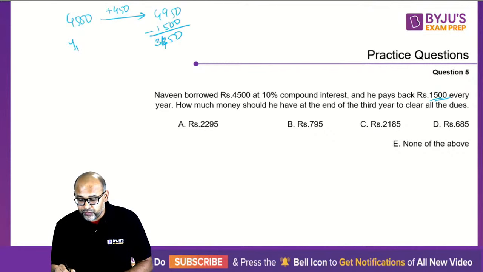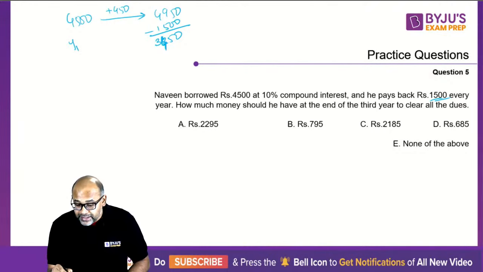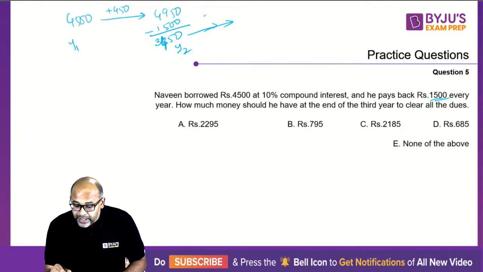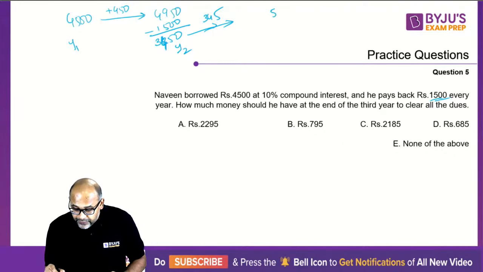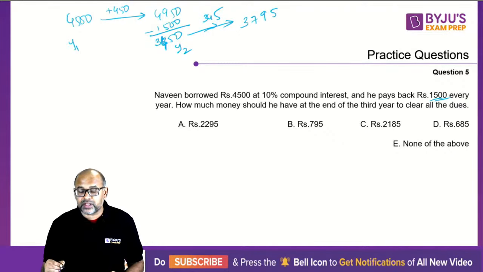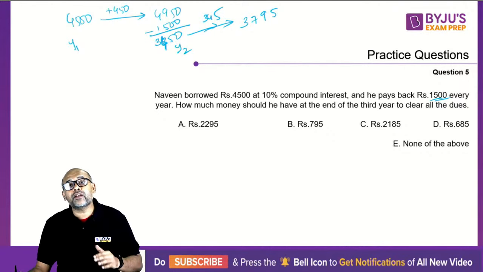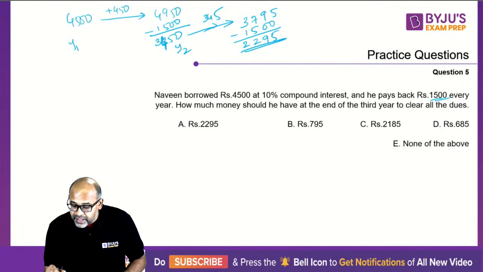This is 3,450. So 3,450 is what I owe at the end of the first year, which is the same as the starting of second year. So year 2 starts with 3,450. Now again I add 345 rupees as interest, 10% is interest. So it becomes 3,795, the amount that I'm supposed to pay. But at the end of the second year, I'm again paying 1,500. So I'll be left with 2,295.